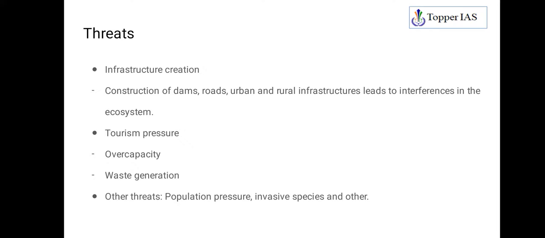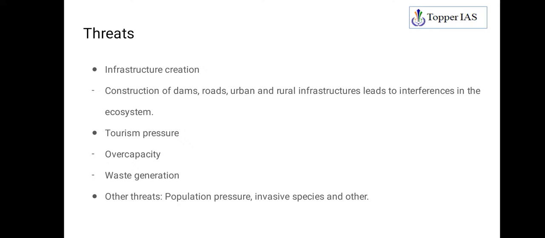Then you have tourism pressure also. People are going everywhere, so eco-sensitive zones are also facing the pressure of tourism. There is already overcapacity, an excess crowd over there, and wherever people go they are likely to create waste also. That waste will degrade the environment, affecting the ecosystem over there. Then other threats include population pressure. As said earlier, urbanization, population pressure, construction everywhere, people settling everywhere. That is the issue.